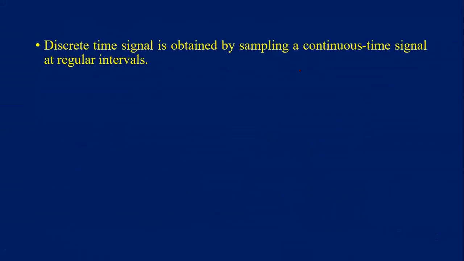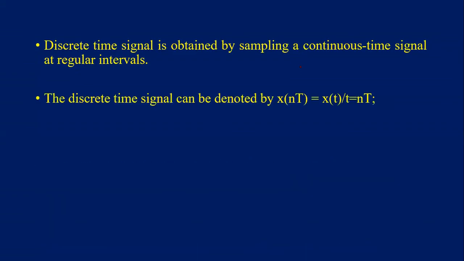Next, coming to how to calculate the discrete time signal from the continuous time signal. By uniformly sampling, we can determine the discrete time signal from the continuous time signal using this relation. What is that relation? x of n is equal to x of nT, that is equal to x of t at t equal to nT.